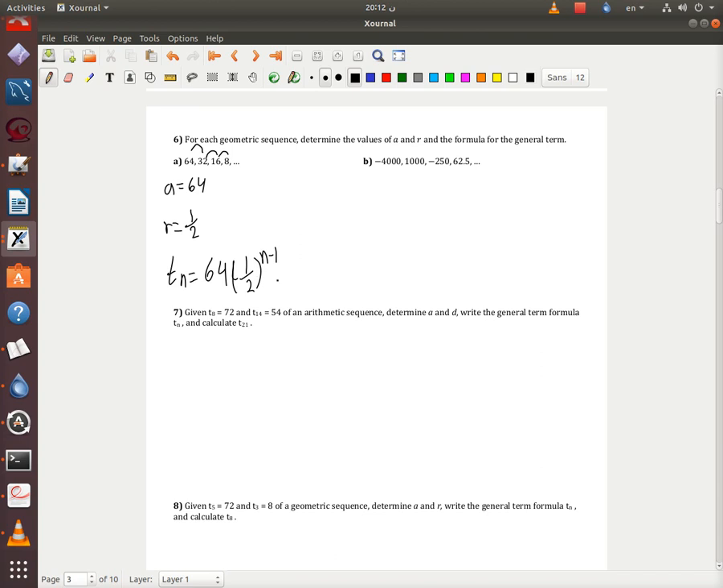Okay, now let's go to 7. I have 7 and 8 here. What do you prefer, arithmetic or geometric? I'm gonna do the geometric, since geometric involves addition and subtraction. So I'm gonna do 8 and I'll leave 7 for you.